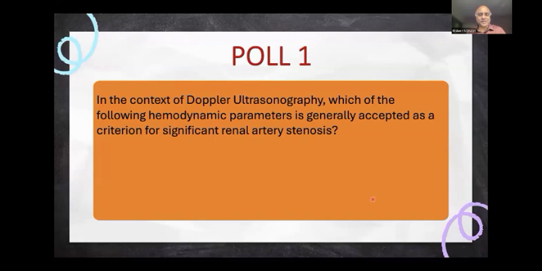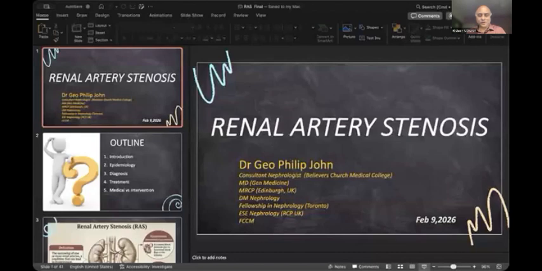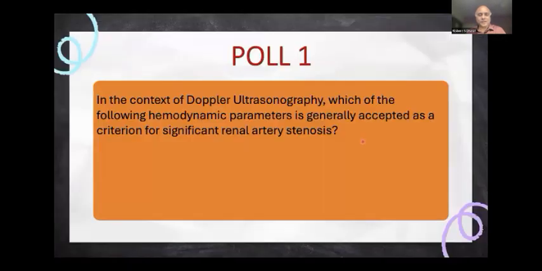RI is again highly operator dependent, and anything above 0.8 indicates that some amount of intrarenal damage has happened. It has a significant negative predictive value for recovery after correction of stenosis. So here PSV is the most sensitive, but it is again operator dependent, and you need good visibility of the artery to get a correct value.